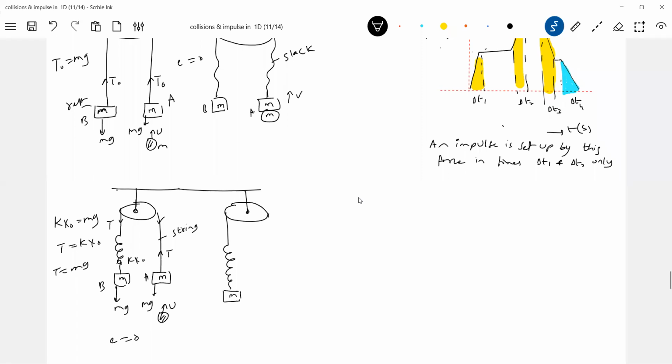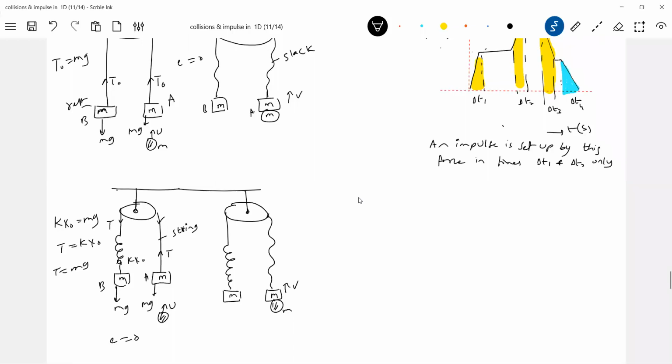Already in laws of motion, I discussed a few numericals, if you can recollect. So this will become slack, no? This will be slack. And they will have combined velocity v. The string will become slack.